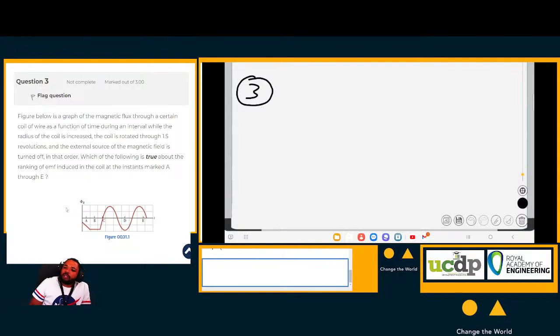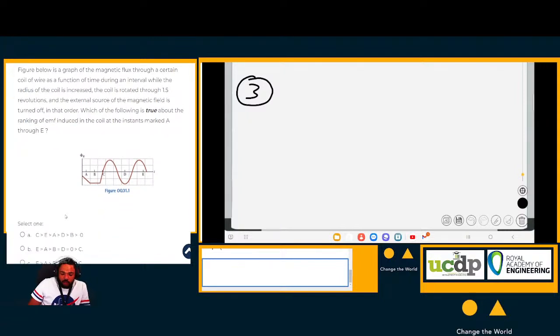The coil is rotated through 1.5 revolutions, so the coil is also rotated, and the external source of the magnetic field is turned off, in that order. So which of the following is true about the ranking of the EMF induced in the coil at the instants marked A through E? Now let's look at this graph.